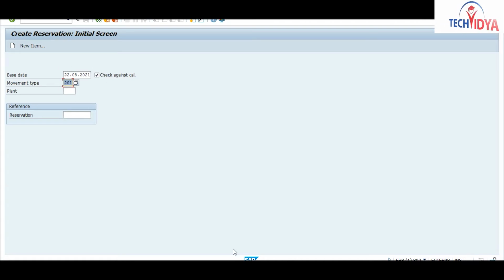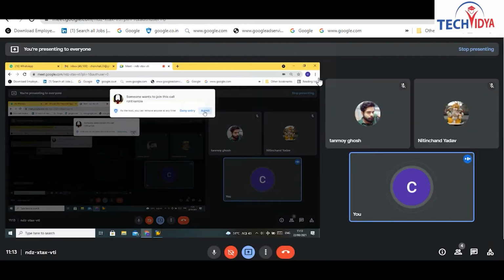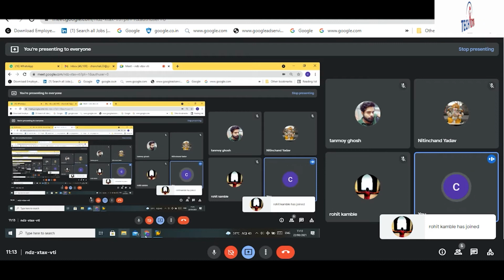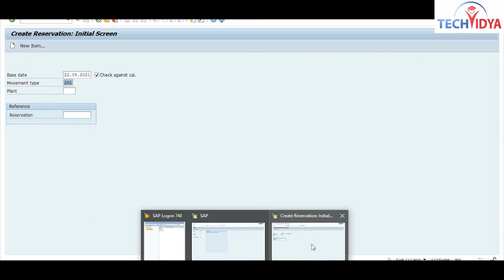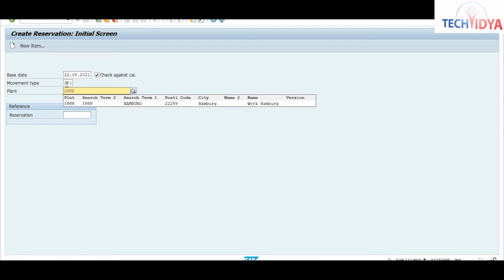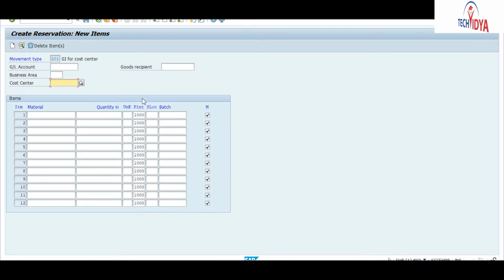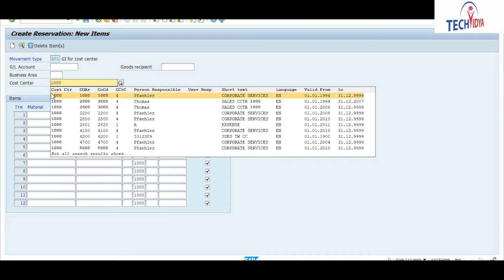Okay, so the only requirement is that, I think Rohit is also there. Yes, Rohit. So after entering your movement type, enter here your plant. Rohit, we are doing this reservation process. So after entering these details, press enter. Hello. Yes, Rohit. Yes, good morning, ma'am. Good morning.